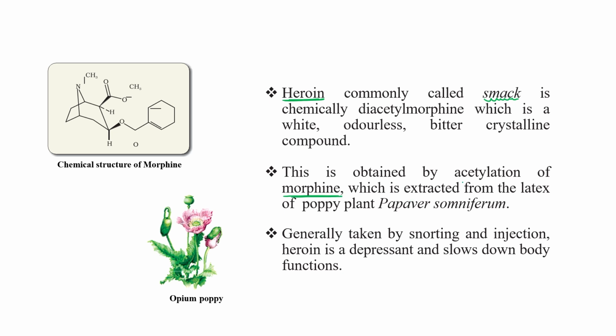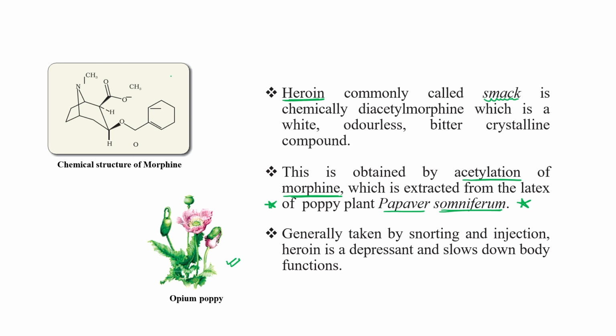Morphine is extracted from the opium poppy plant, whose botanical name is Papaver somniferum. Latex is extracted from Papaver somniferum, from where morphine is collected, and then after acetylation of morphine, it is converted into heroin.